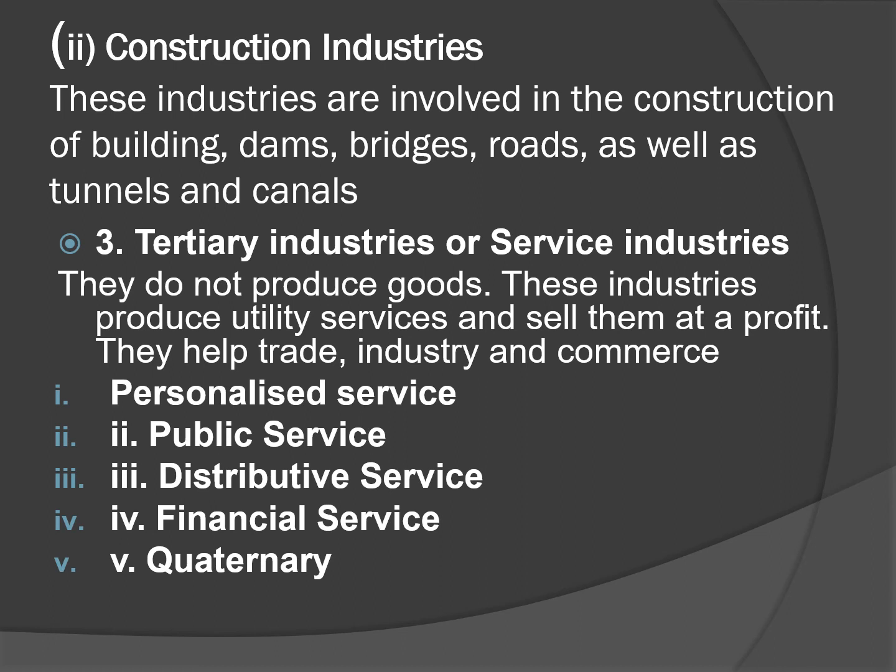They give service to a particular person. And maids work in houses, and sometimes in offices also. They present themselves to provide the service. That is called personalized service.